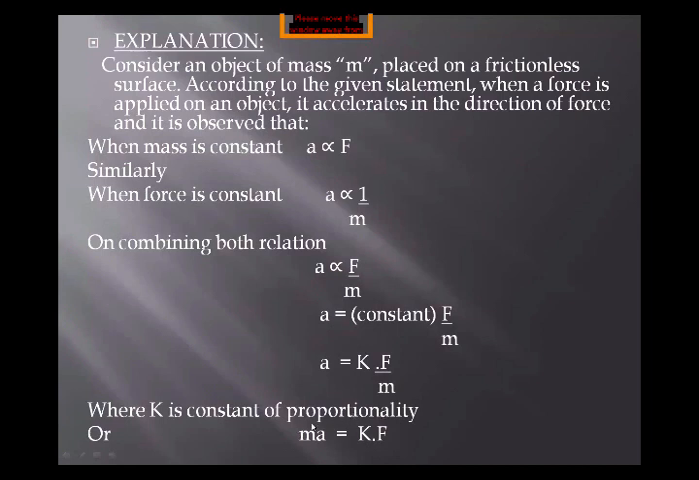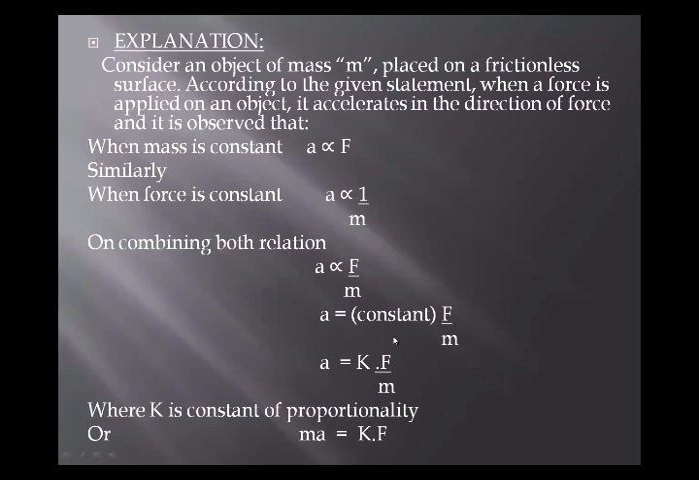So the equation will become ma is equal to kf. What step do we do in this step? What simplification do we do in this step? The simplification is that we shift the mass from the right hand side to the left hand side, and as you can see that it is in a denominator, or we can say that it divides the force, so it will move toward and multiply with the acceleration, and the equation will become ma is equal to kf.